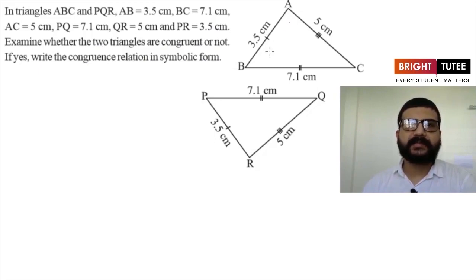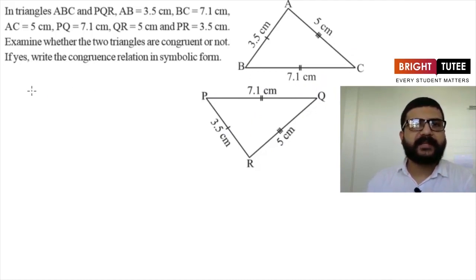So here we are having two triangles ABC and PQR, and their corresponding sides are equal. As we can see, here BC is 7.1 and here PQ is 7.1. PR is 3.5 and here AB is 3.5. And here QR is 5 centimeters and here AC is 5 centimeters. So let's write it here.